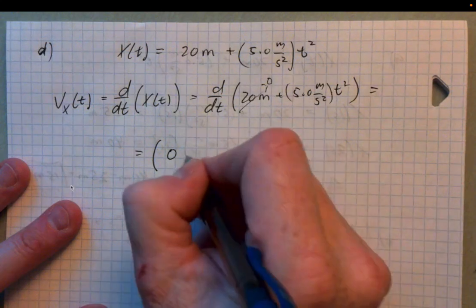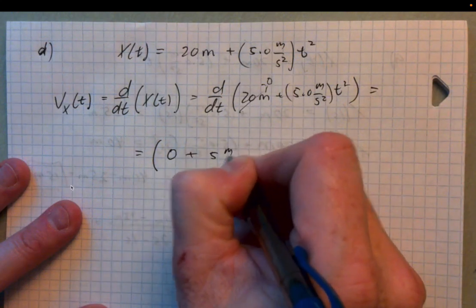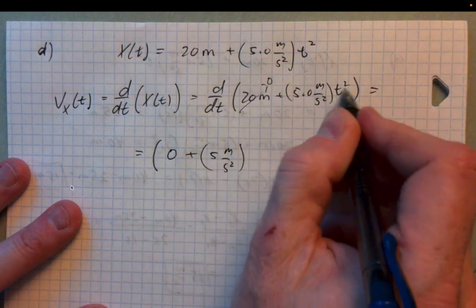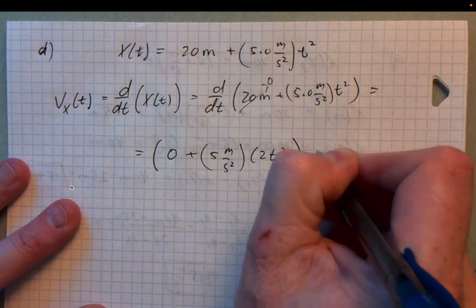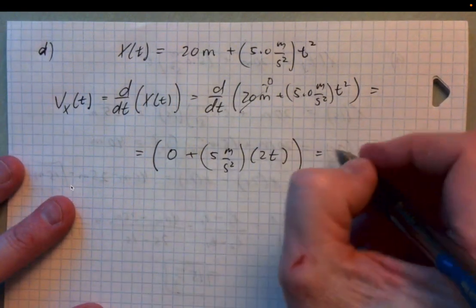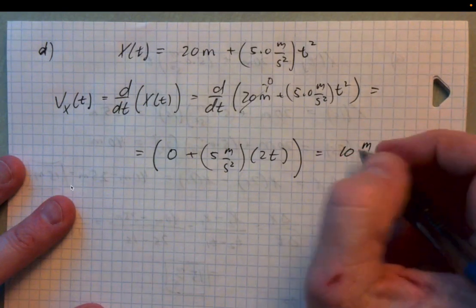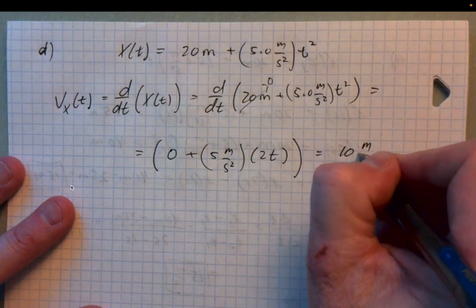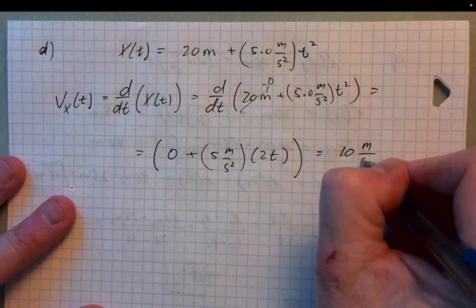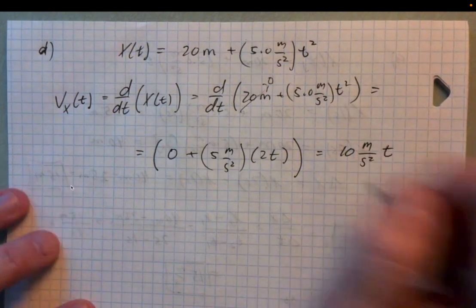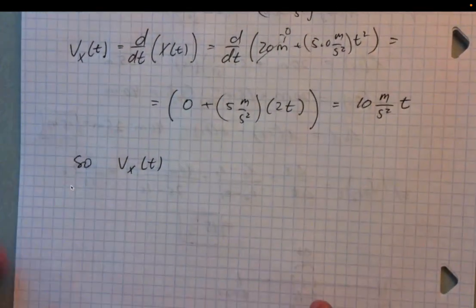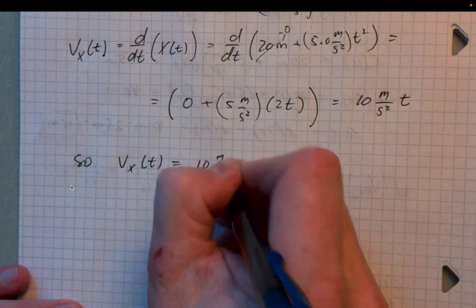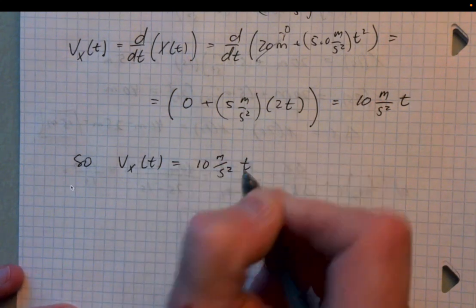And this is 5 meters per second squared, and when we differentiate t squared, we get 2t. So this really becomes 10 meters per second squared times t. So v as a function of time is equal to 10 meters per second squared times time.